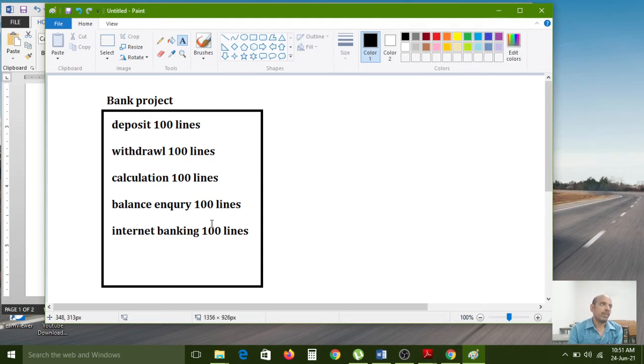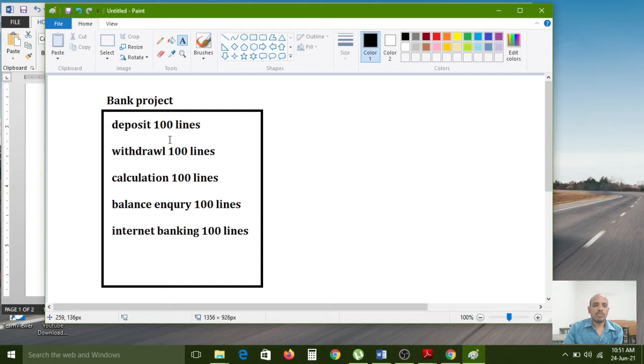If the programmer goes to some other job, then a new programmer will come into that project to do the programming. When the project is opened to see the code, there are 500 lines of code. So how can he understand this entire code?